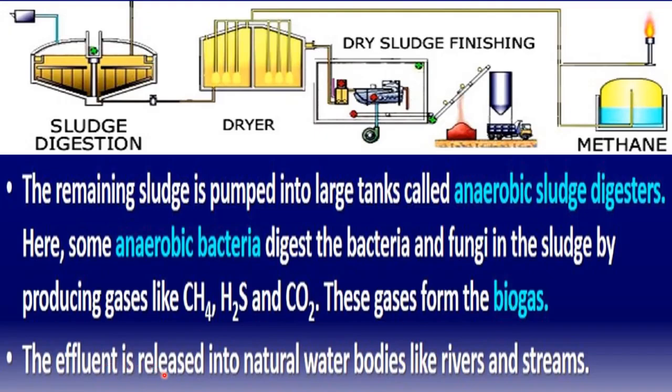So the effluent is released into natural water bodies like rivers and streams. Okay, so here we were talking about the remaining part of the activated sludge. Now what happens with the upper portion? We are treating the sewage, so what happens with the portion which is above the activated sludge? That is called effluent, and the secondary treatment has been done here in the sedimentation tanks. After the secondary treatment, this effluent is released into natural bodies like rivers and streams, right?